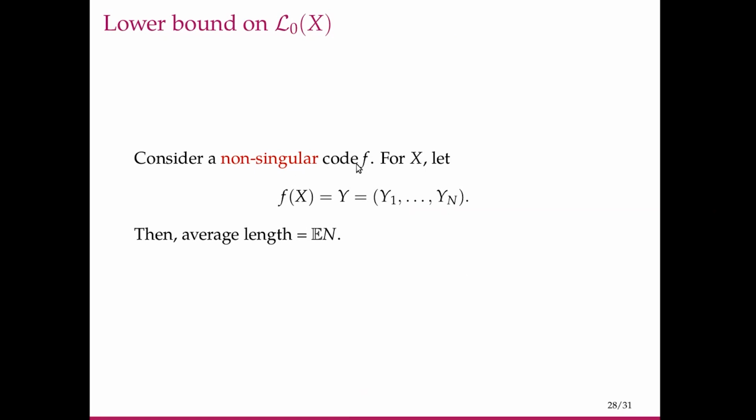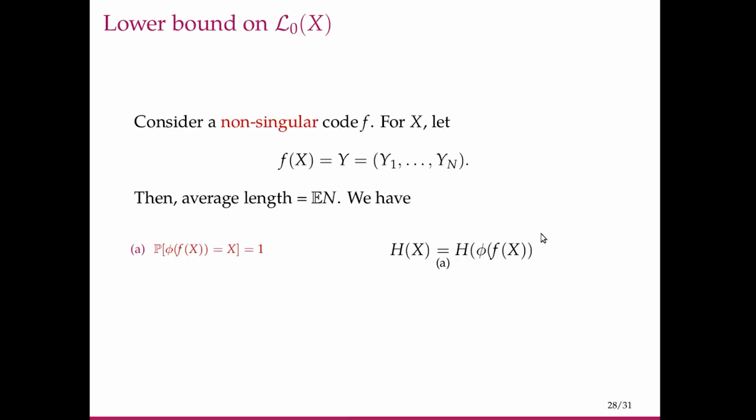So consider a non-singular code f for X. For X, let f of X be Y. This is the encoding, and let us denote it by Y1 through Yn. So this n is random because we do not know the length, but these Y1 through Yn are bits. And then the average length is the expectation of this n.